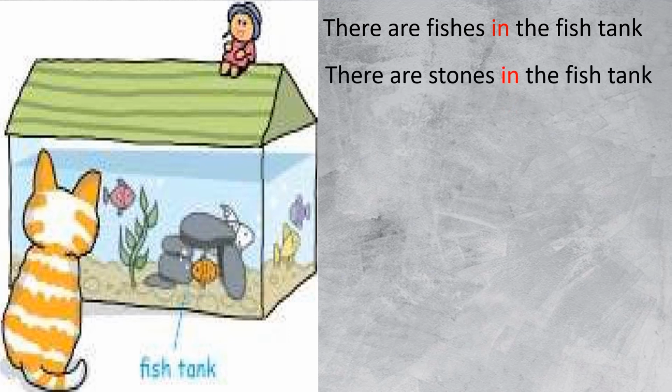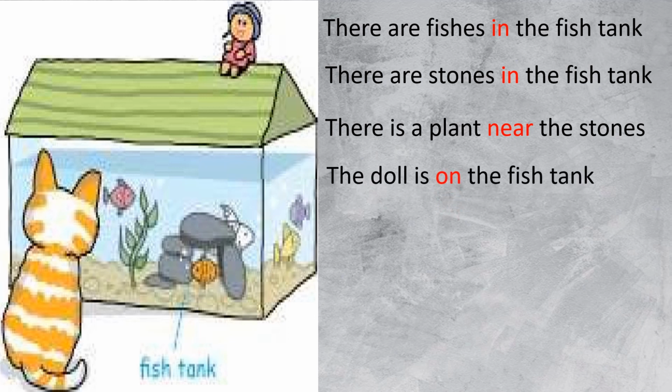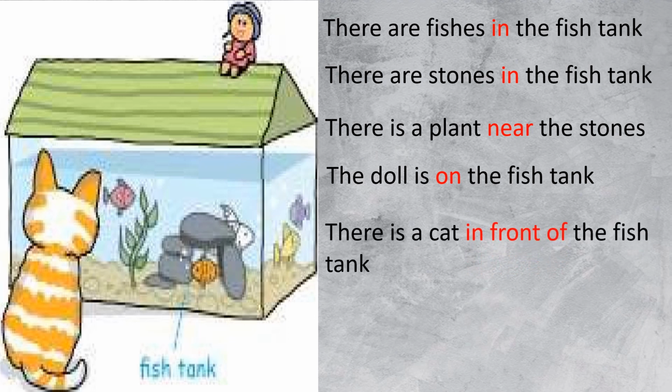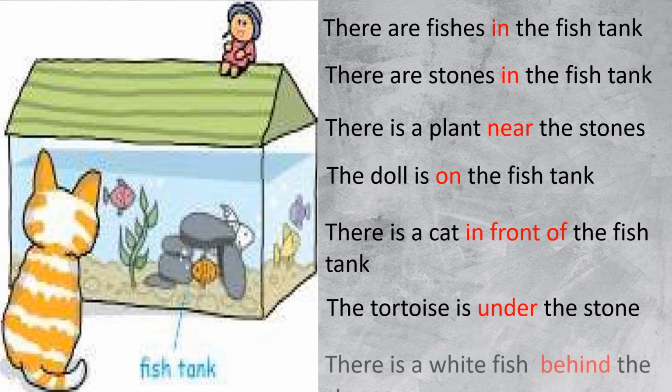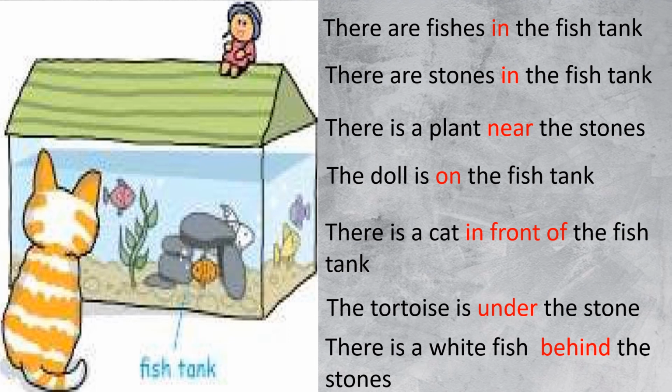There are stones in the fish tank. There is a plant near the stones. The doll is on the fish tank. There is a cat in front of the fish tank. The tortoise is under the stone. There is a white fish behind the stone.